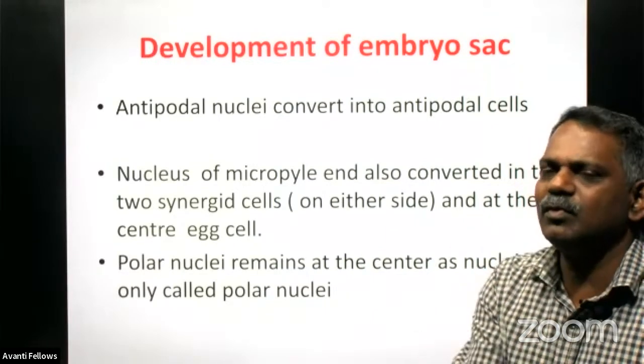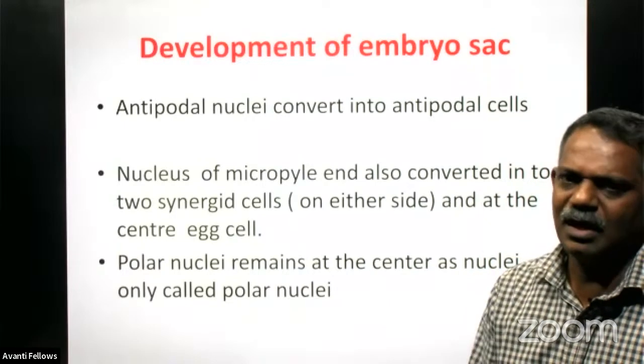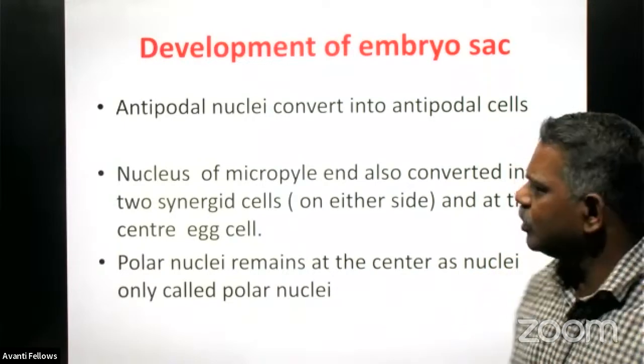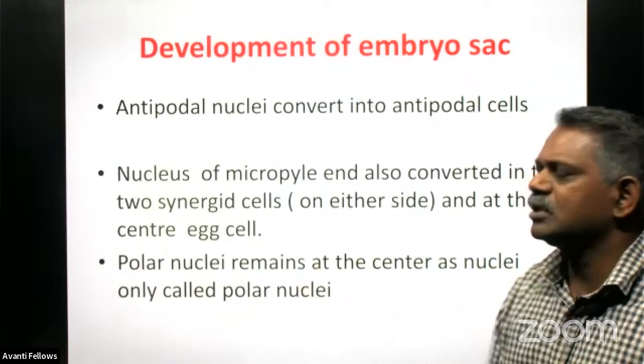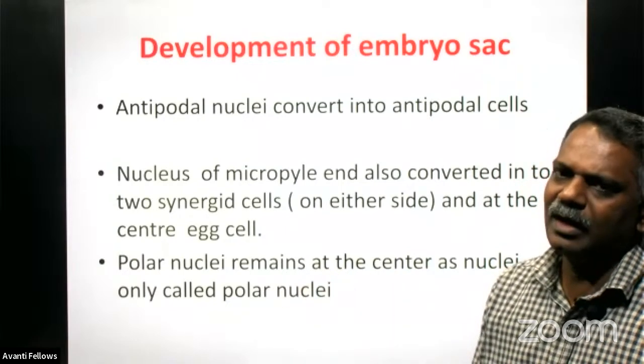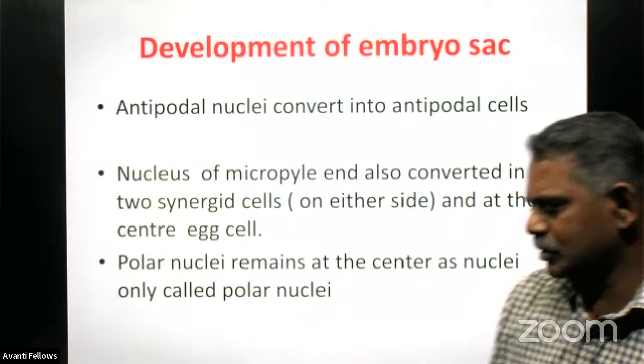Sometimes they go for fusion to produce what? The central cell, and the central cell is what? The diploid one. Otherwise, it is in the nuclear stage only at the center, and having what? Only n number of chromosomes.